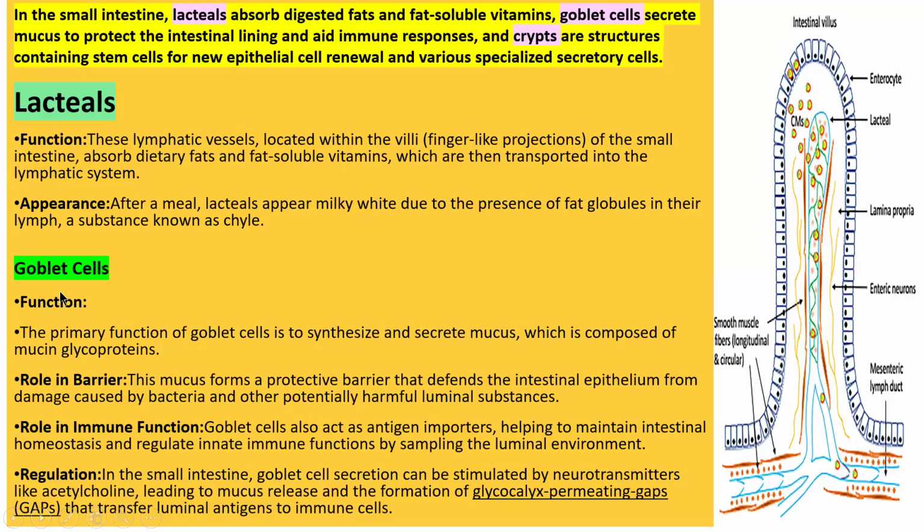So lacteals and goblet cells, what is the function in the small intestine? Lacteal, we have understood this function, is a lymphatic vessel which is located within the finger-like projection of the small intestine. Look at the image: it is present within the villi, which is a finger-like projection, as we know very well. So the lacteal function is to absorb dietary fats and fat-soluble vitamins, which are then transported to the lymphatic system.